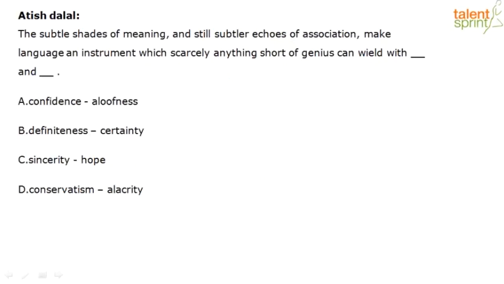Double blanks again. The subtle shades of meaning and still subtler echoes of association make language an instrument which scarcely anything short of genius can wield with dash and dash. Okay, if the sentence is too complicated and if you feel, hey, it's all going over and above my head, one thing to do is quickly look at if the context is giving you positive, negative meaning. So if I have to identify some clue words, we're talking about language as an instrument, we're talking about nothing short of genius.